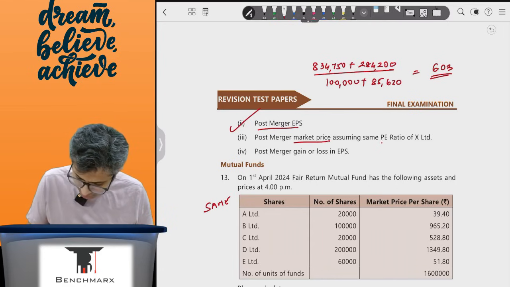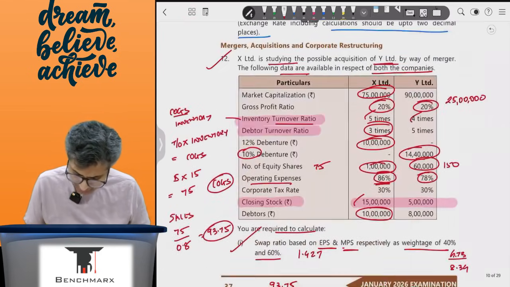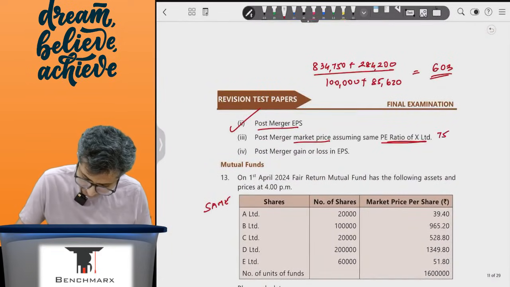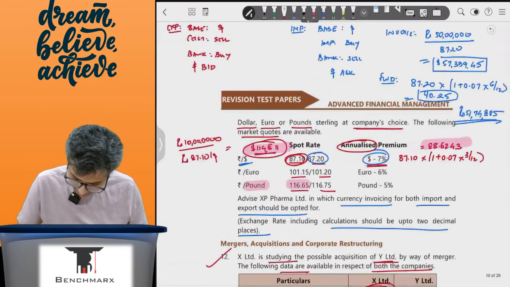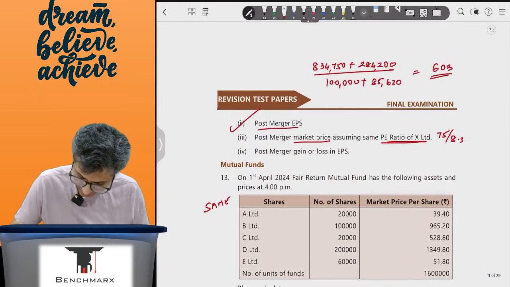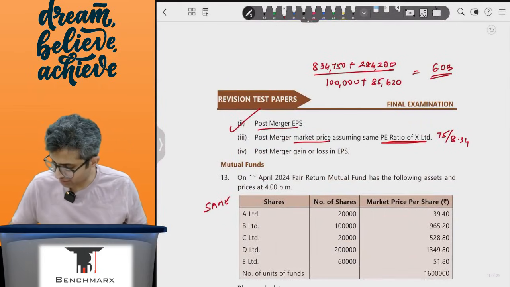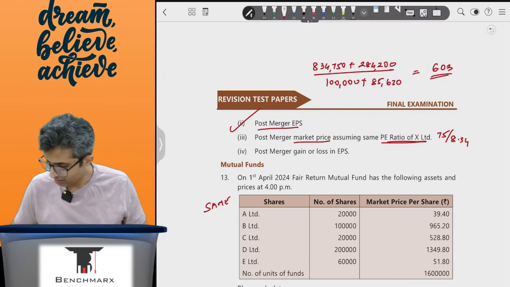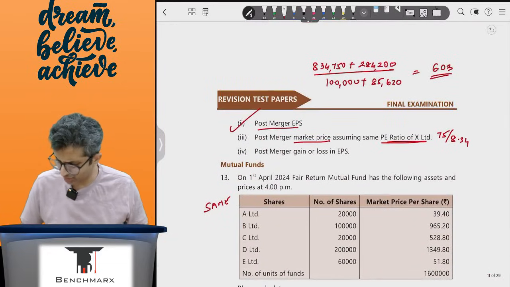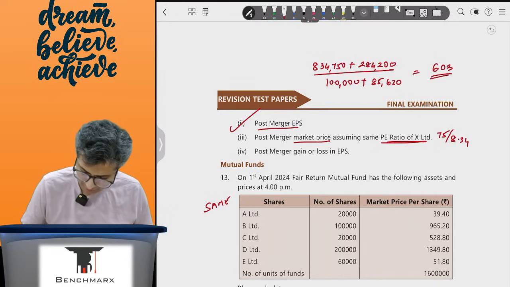Post-merger market price, assuming P ratio of X remains the same. So what is the P ratio? 75 upon 8.34. Let us say around 75 upon 8.3475. Maybe this comes to around 8.98 or around 9 approximately.